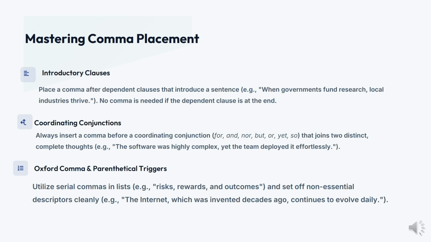The Oxford comma and parenthetical triggers utilize serial commas in lists. For example, risks, comma, rewards, comma, and outcomes. So these are words that are separated by commas. And for non-essential descriptions, like the internet, comma, which was invented decades ago, comma, continues to evolve daily.